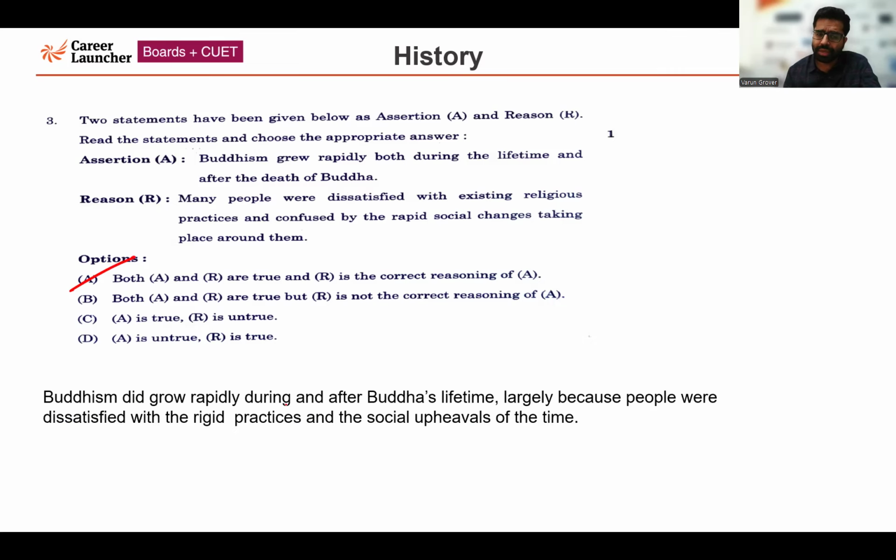Buddhism did grow rapidly during and after the lifetime of the great Gautama Buddha, largely because people were dissatisfied with the rigid practices of that period. At that point of time, rigid practices were there, so people were dissatisfied with them, and there were also the social upheavals of the time. So the correct answer for this question is option A.